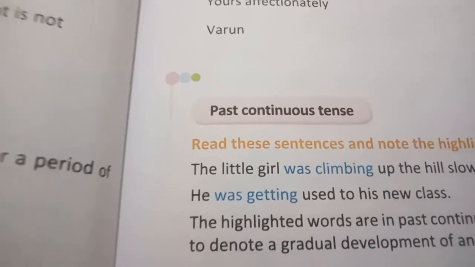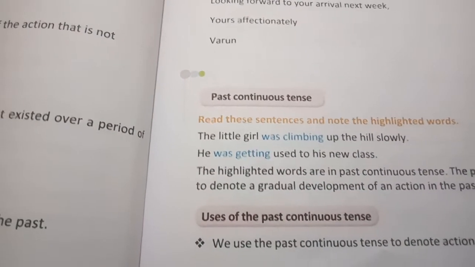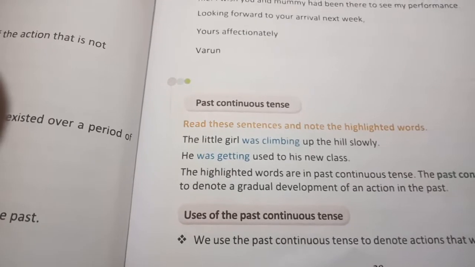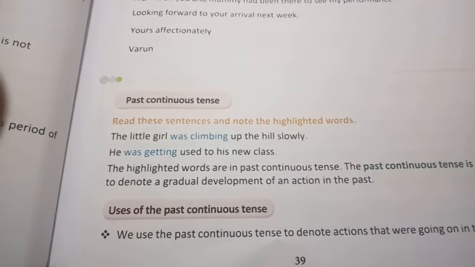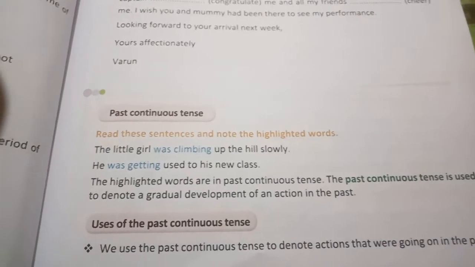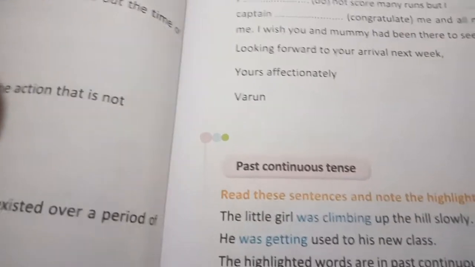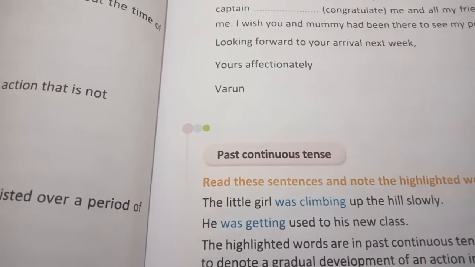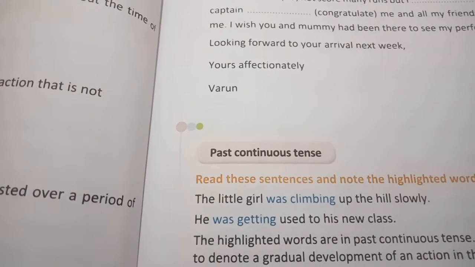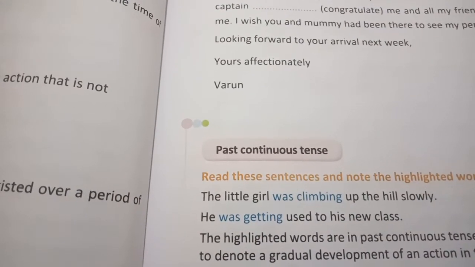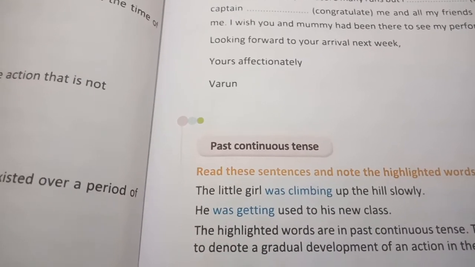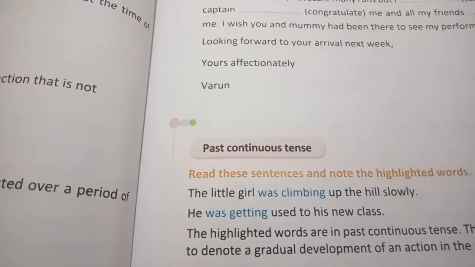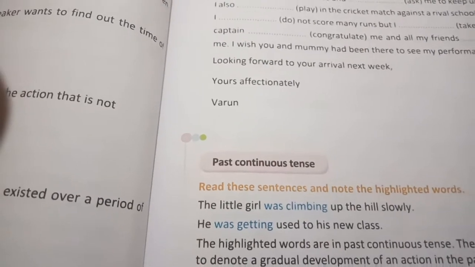Now next we have the past continuous tense. So what is the use of past continuous tense? We use the past continuous tense to denote actions that were going on in the past. Means those actions which were going on in the past time, for that action we use past continuous tense. Like the little girl was climbing up the hill slowly. That time the little girl was climbing up the hill. Now come to the next use.